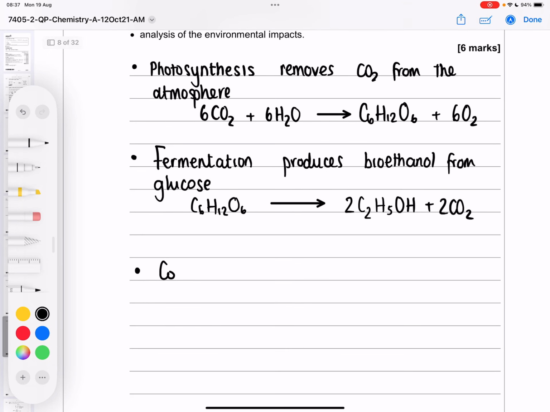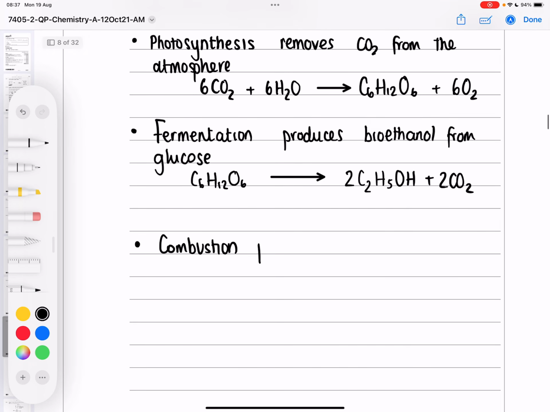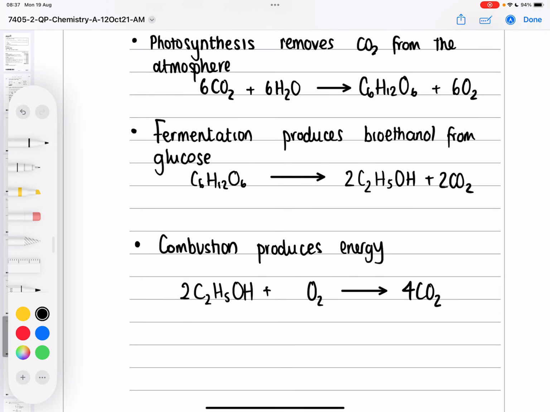And then combustion produces the energy as the fuel. And remember we had 2 lots of bioethanol that we just made. So we're going to combust those in oxygen and we're going to make carbon dioxide. So we've got 4 C's all together.